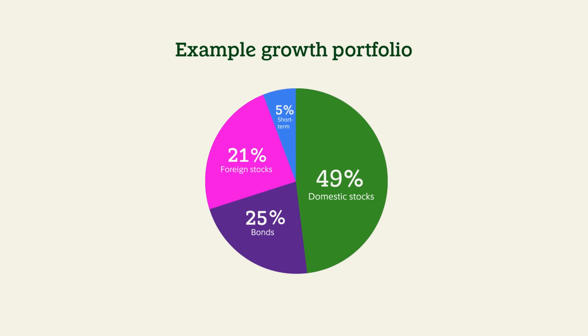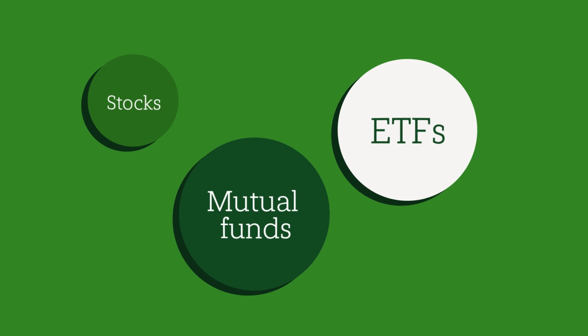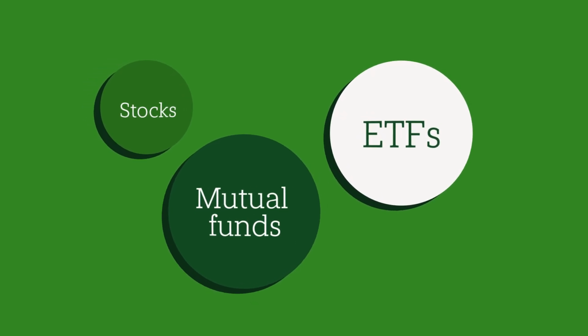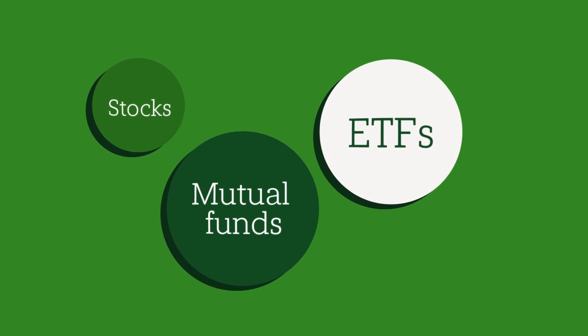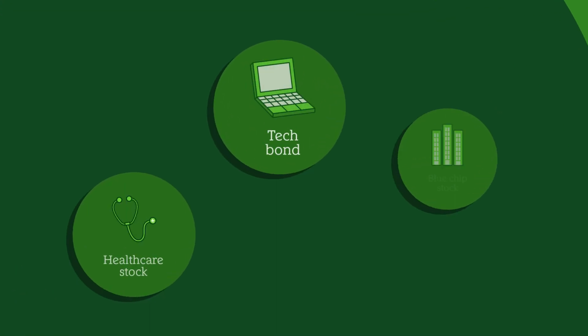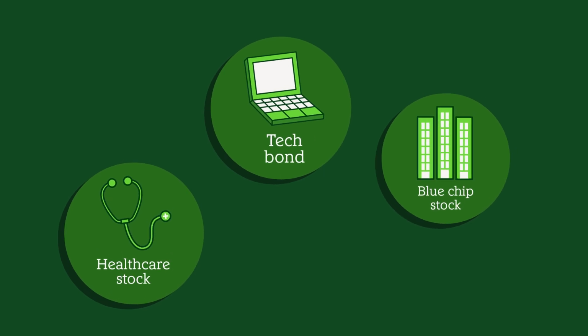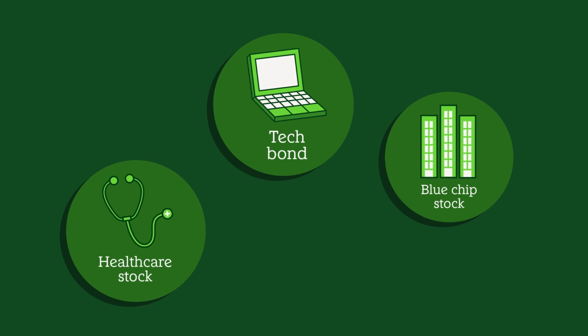Let's zoom in on this domestic stock slice so we can see the ingredients. There's a whole collection of different funds and companies that represent the US stock market. You could have individual stocks you pick on your own, mutual funds, or ETFs. Let's zoom into this mutual fund over here. These ingredients, or companies, have been hand-picked by the fund manager who selects different stocks and/or bonds to try and achieve the goal or objective of that fund.